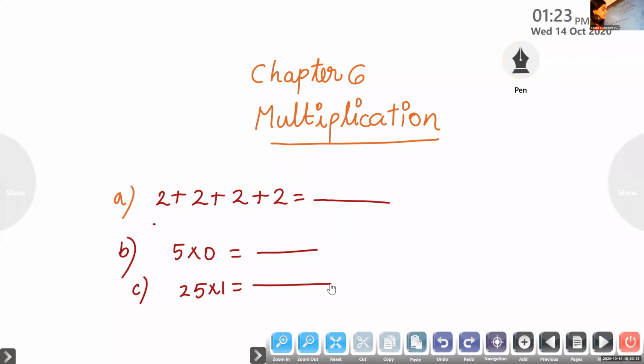You have to be careful. When we multiply a number by 0, we will get 0. When we multiply a number by 1, we will get the same number. So those two things you have to keep in mind. When you multiply a number by 0, you will get 0. When you multiply a number by 1, you will get the same number.